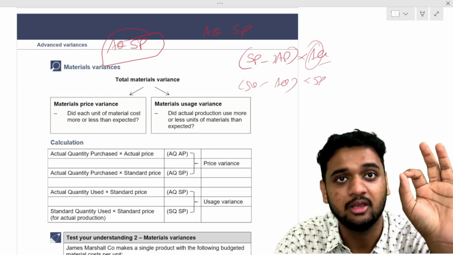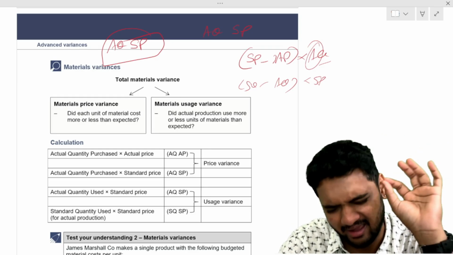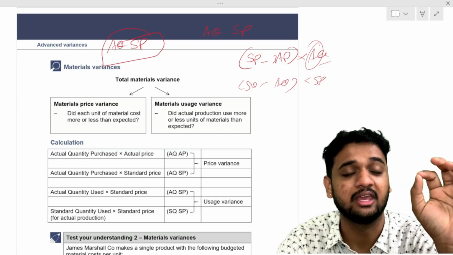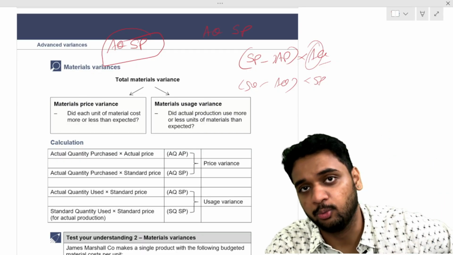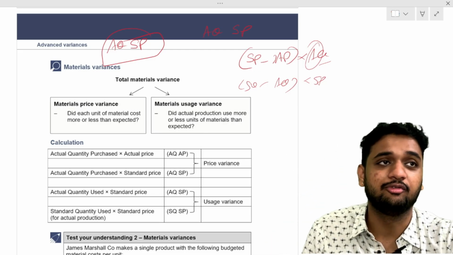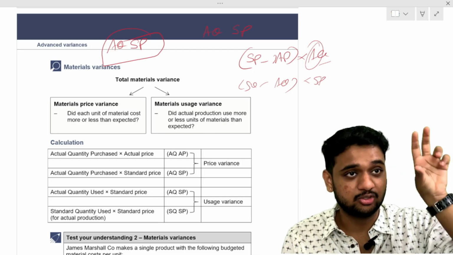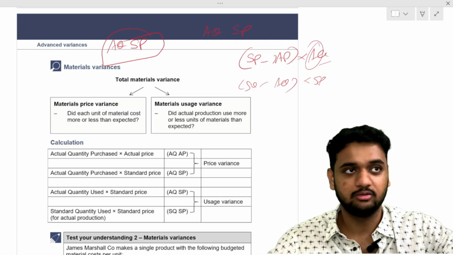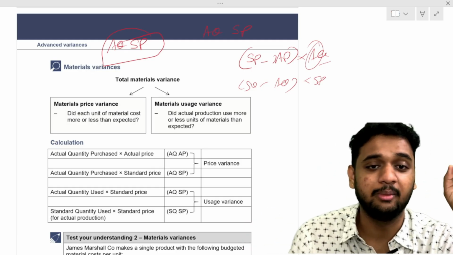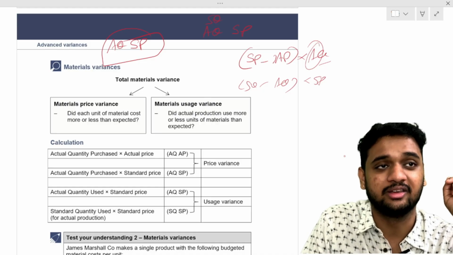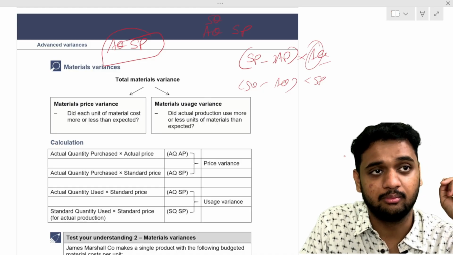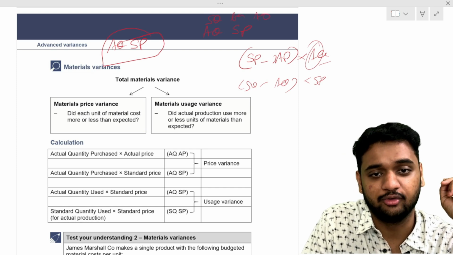So in the exam, if standard quantity is given, everyone will make a mistake. You have to be very, very careful. Standard quantity means standard quantity for actual output. Quantity is material, output is output. Both are different. That is your second mantra. What is the second mantra? Standard quantity for actual output.